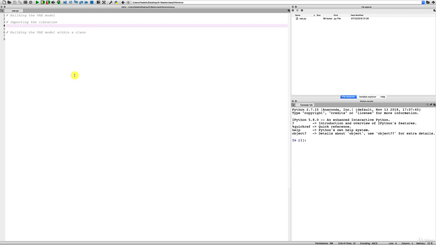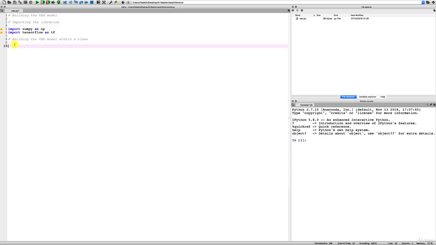Here we go. Let's start with the first code section, importing the libraries. So we will only need 2 libraries here to build this convolutional VAE class. And these are, first, NumPy, for which we will give the shortcut np, and of course, as we've just said, TensorFlow, for which we will give the shortcut tf. And perfect, that's it. That's only what we'll need to create our convolutional VAE model.